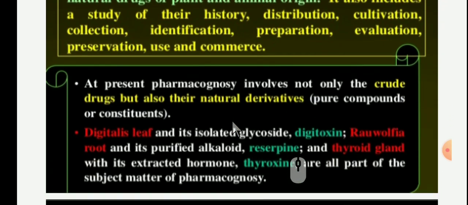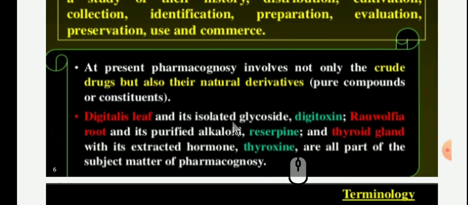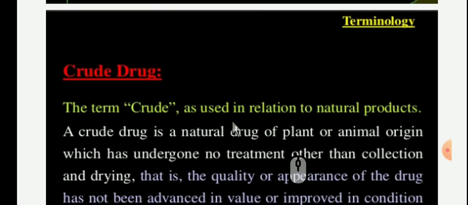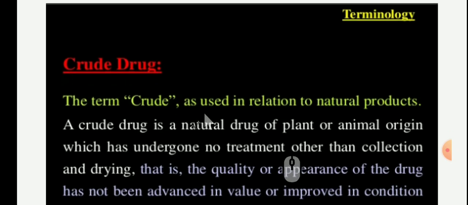At present, pharmacognosy involves not only the crude drugs but also their natural derivatives in pure compounds or constituents. What is a crude drug? The term crude is used in relation to natural products.